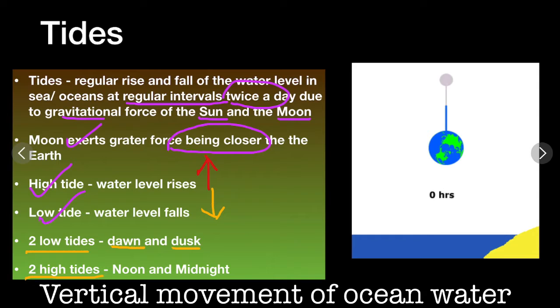Take as an example 6 a.m. and 6 p.m. It depends on the timings of sunrise and sunset and moonrise and moonset, but for our convenience we have taken 6 a.m. and 6 p.m. Two high tides are experienced at noon and at midnight, meaning at 12 noon and midnight.